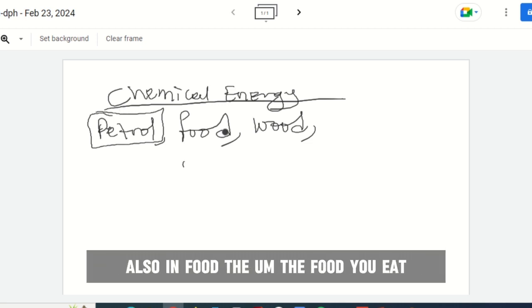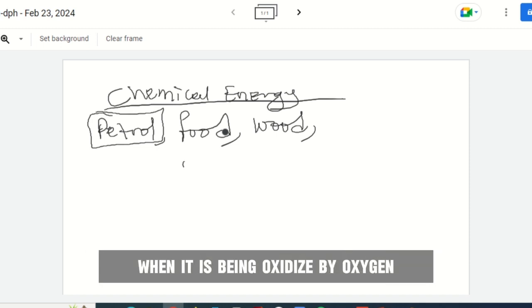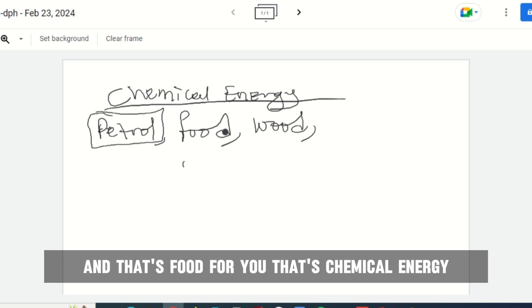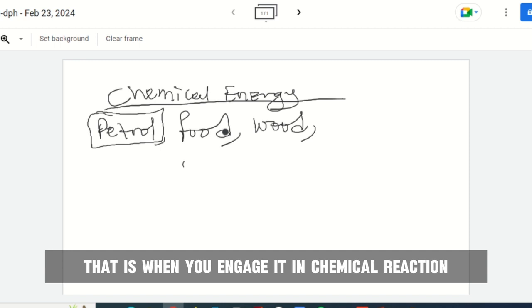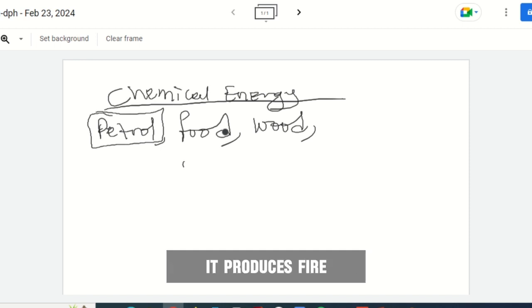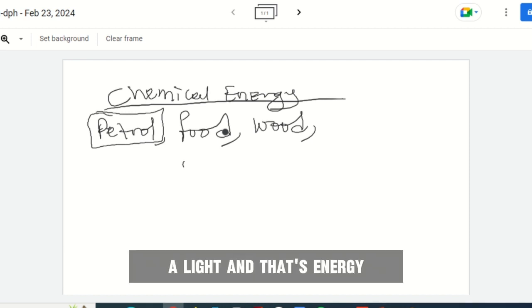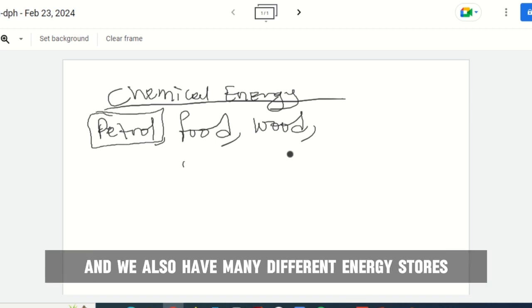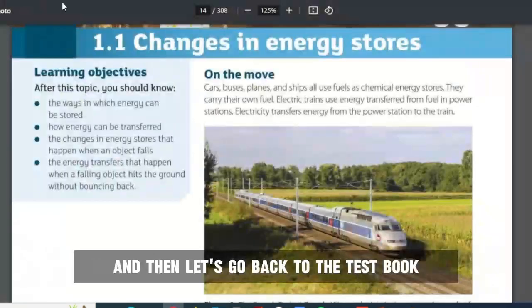Also in food, the food you eat, the energy in the food is released when it is oxidized by oxygen, and that's food for you. That's chemical energy. For firewood, when you burn it, when you combust it, that is when you engage it in a chemical reaction, and it produces fire. It releases heat and light. That's what is in fire, heat and light, and that's energy. So these are chemical energy stores, and we also have many different energy stores. I just want you to understand this concept, and then let's go back to the textbook.